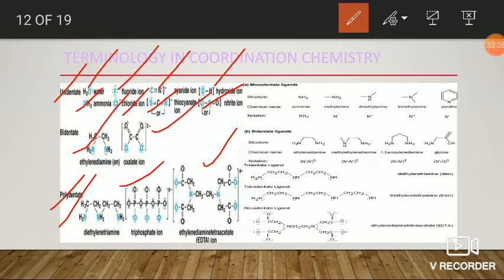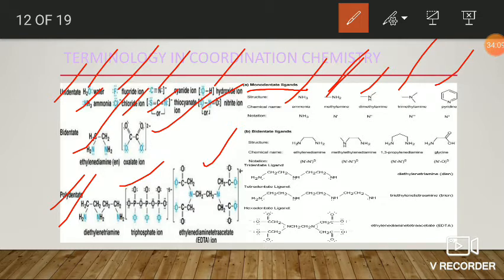The other example is mainly the amine ligands. In the case of amine ligands, the first one is monodentate ligands. Monodentate ligands contain only one donor atom. In the case of amines, nitrogen contains one lone pair of electrons, so it acts as the donor atom. So in the case of monodentate amine ligands, the amines must contain one donor atom. So examples are ammonia or amines. That is, it may be a primary amine or a secondary amine or a tertiary amine which contains only one nitrogen atom, or it may be pyridine.